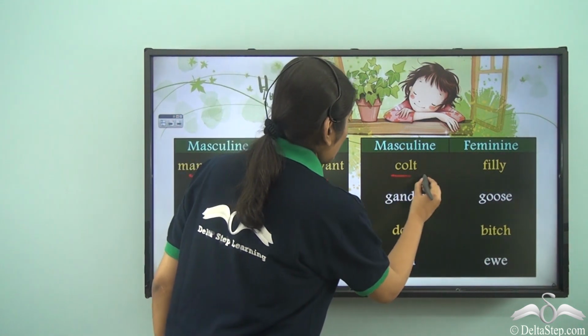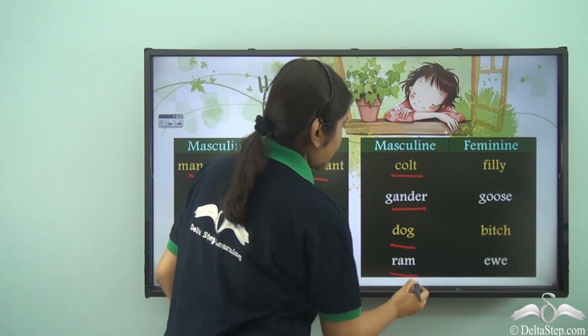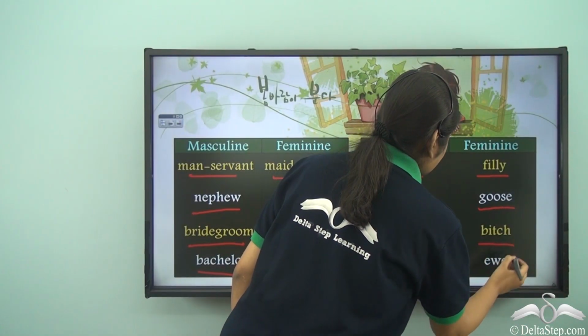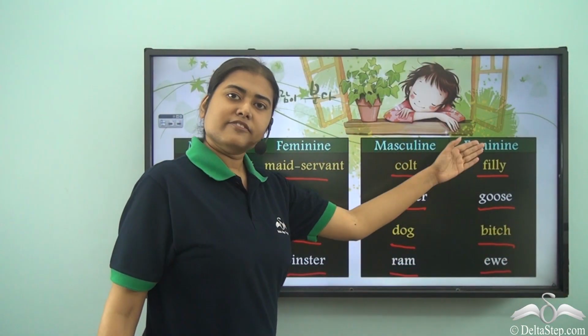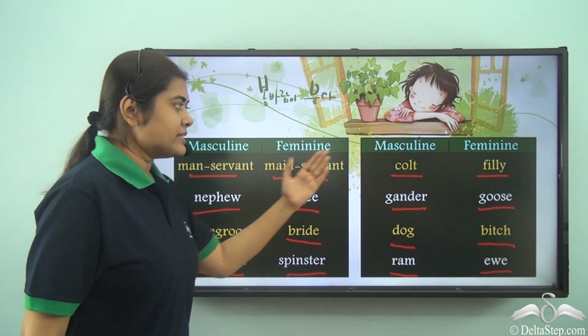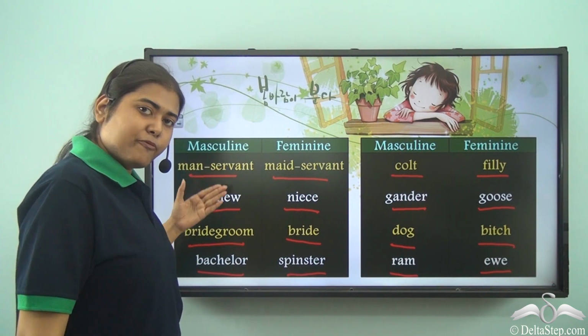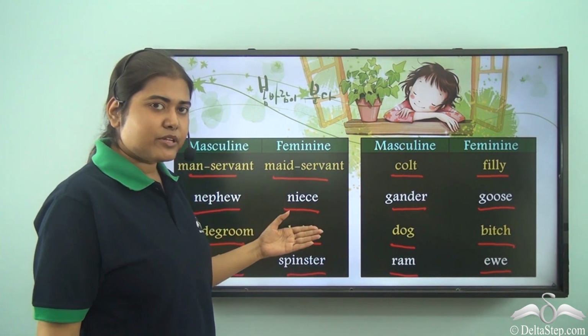Similarly here, colt, gander, dog and ram belong to the masculine gender, whereas filly, goose, bitch and ewe form the feminine gender. So in all these cases you see, we have different names for masculine gender and feminine gender.